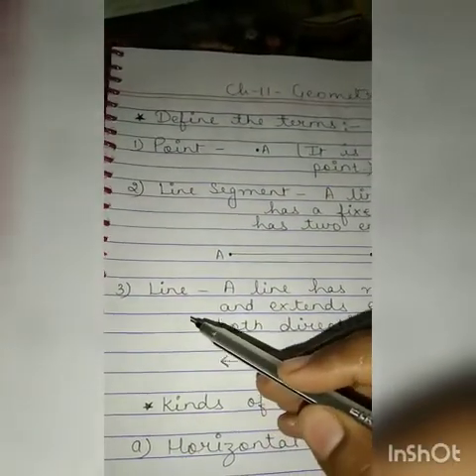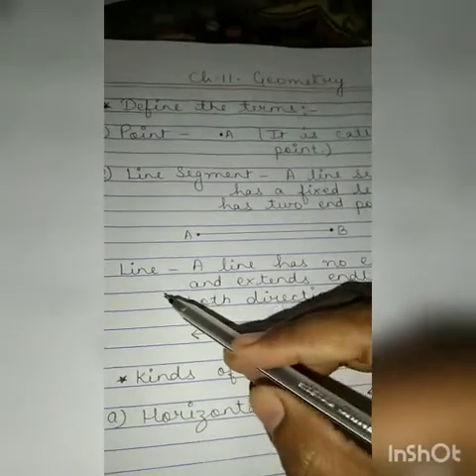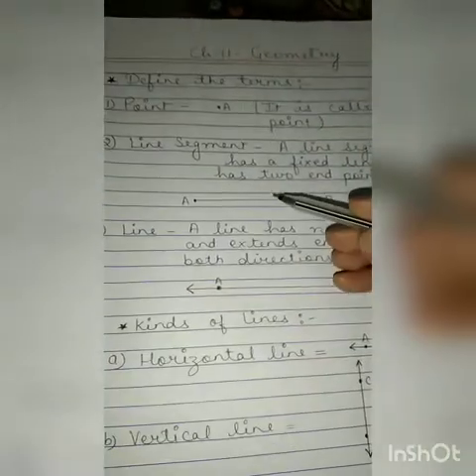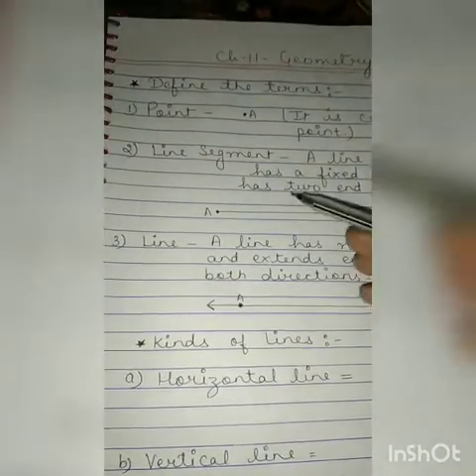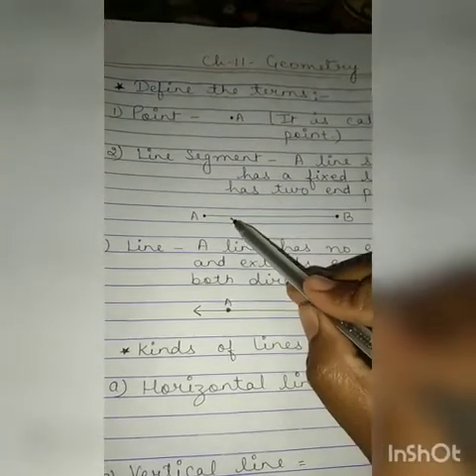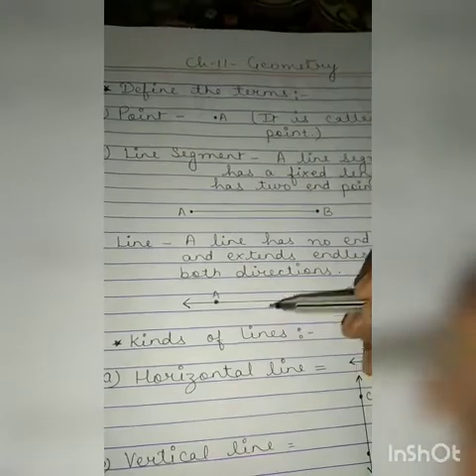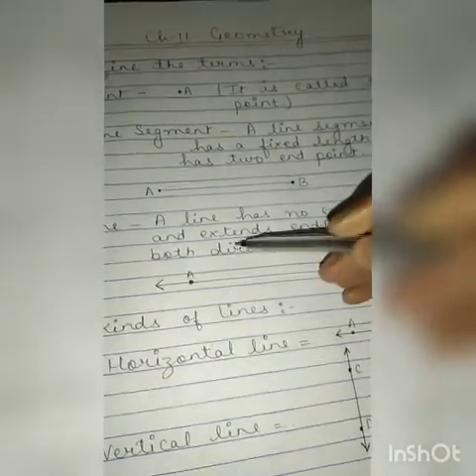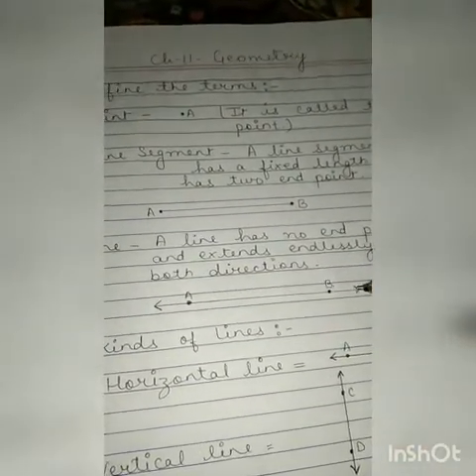Third topic is line. See children, these both are lines only, but there is a difference. The first one is having two endpoints, and the second is a line. We will see what is the meaning of it. A line has no endpoints and extends endlessly in both directions.